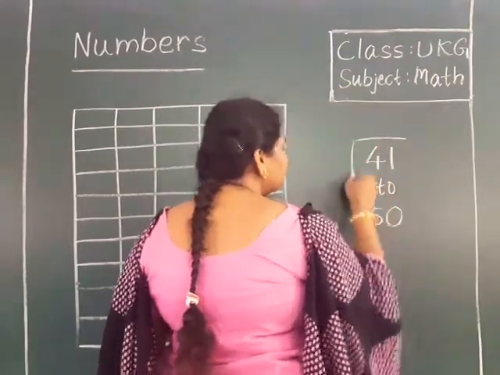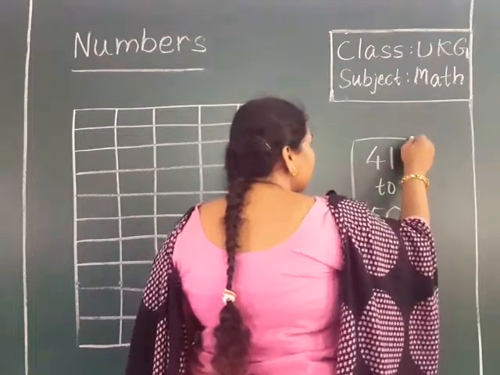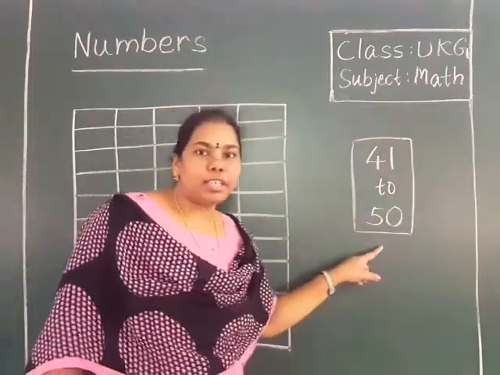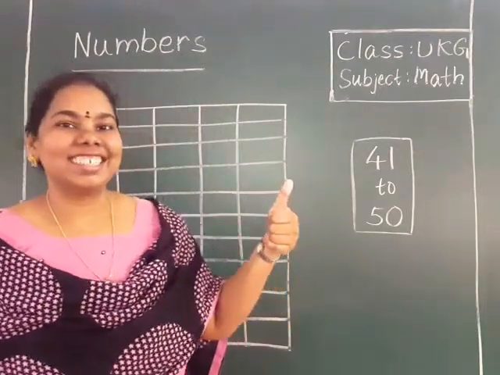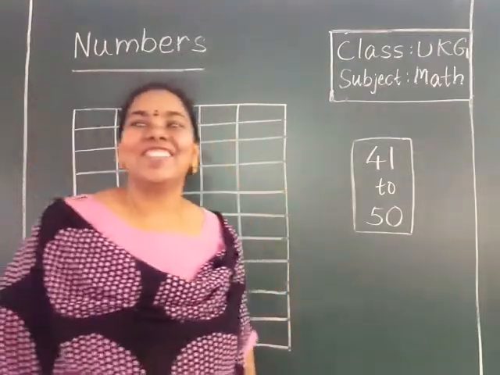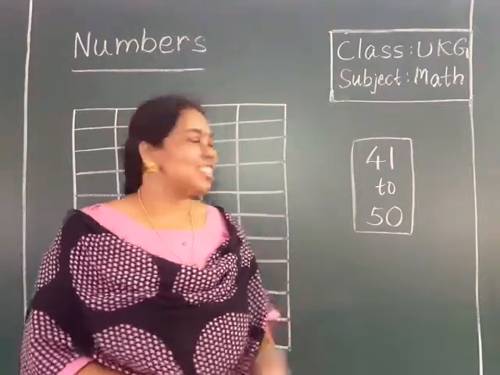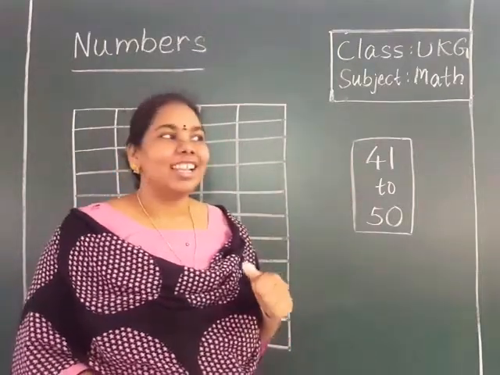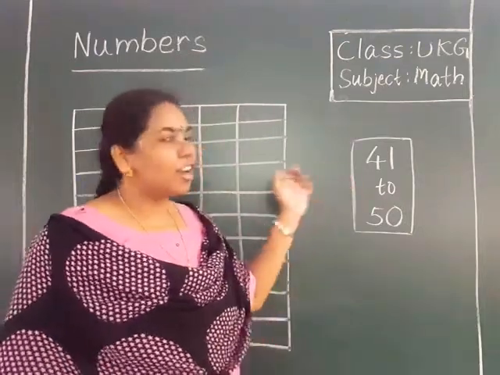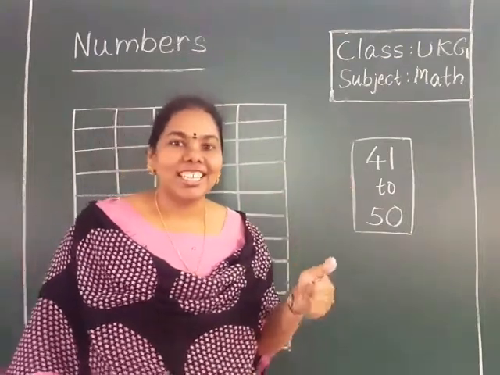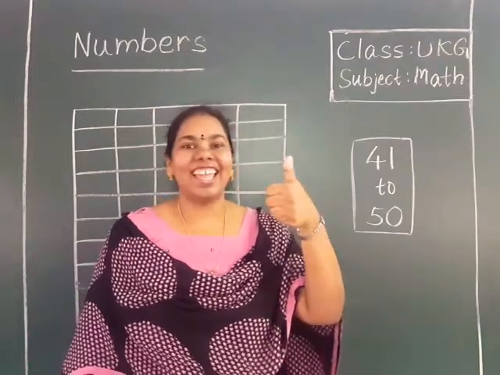The numbers from 41 to 50. Are you ready children? Shall we learn numbers? Yes? Very good. Before going to learn 41, let us once revise the numbers from 1 to 40. Shall we revise? Yes.